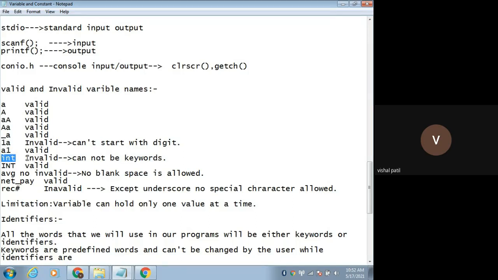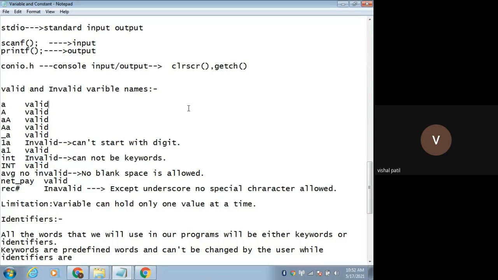Int, no, we can't use it because there are 32 keywords, right? In those keywords, int is also present. Int, char, float, all these are predefined keywords whose meaning is already defined to the compiler. It has some specific meaning, so you cannot use keywords as a variable name.